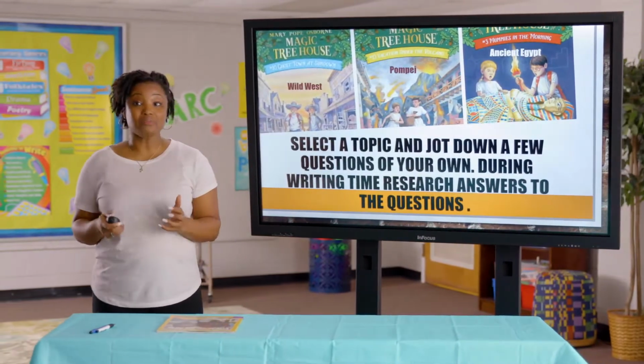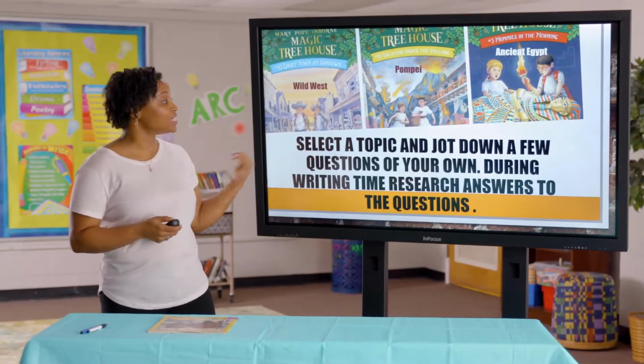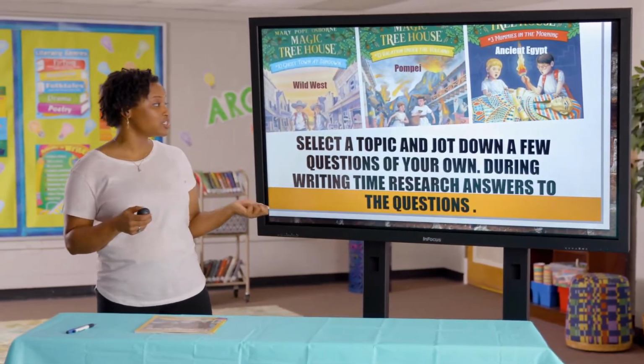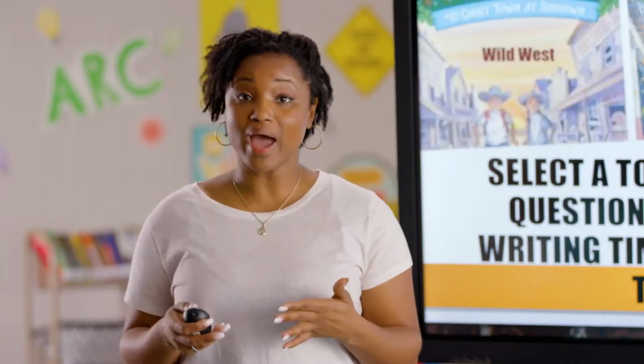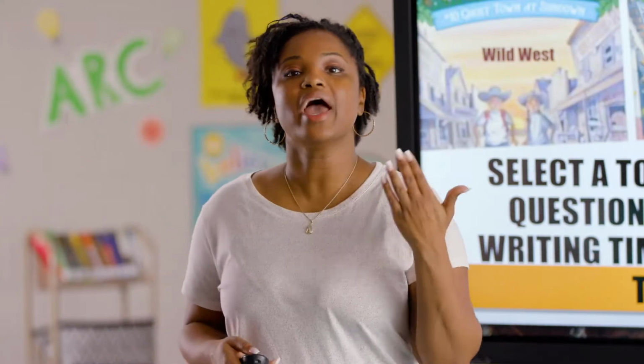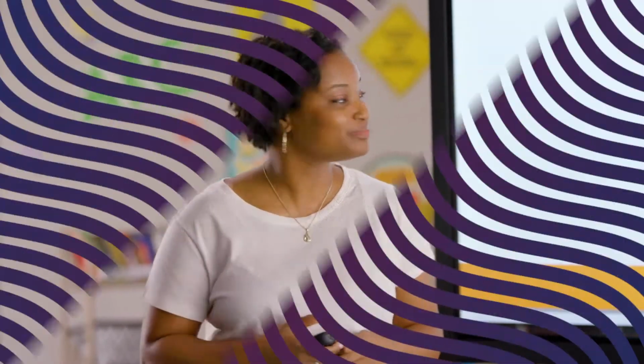So last time during our writing time, you were asked to select a topic and jot down a few questions of your own specific to your topic. And during your writing time, we asked you to go back and research the answers to those questions so you'd be prepared to write an amazing informational text.